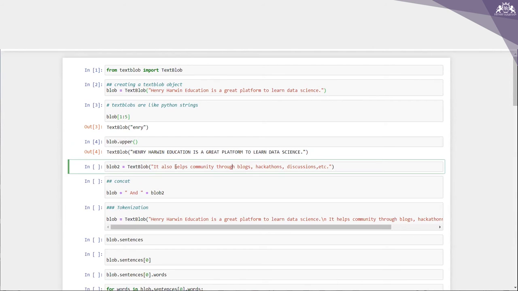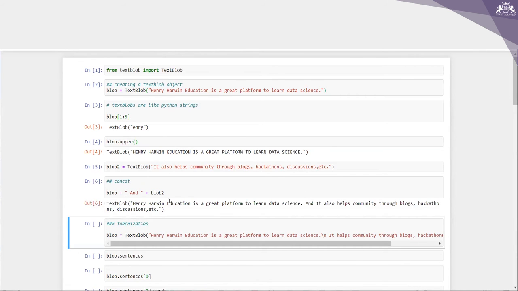The next one is about, I have written, it also helps community through blogs, hackathons, discussions, etc. Right? So what I'm doing now, I have written blob plus blob 2, right? So what is happening now? I'm getting both. Blob is basically Henry Harvin Education is a great platform to learn data science. It also helps community through blogs, hackathons, discussions, etc. When I add this, it gets added in between. Okay, fine.